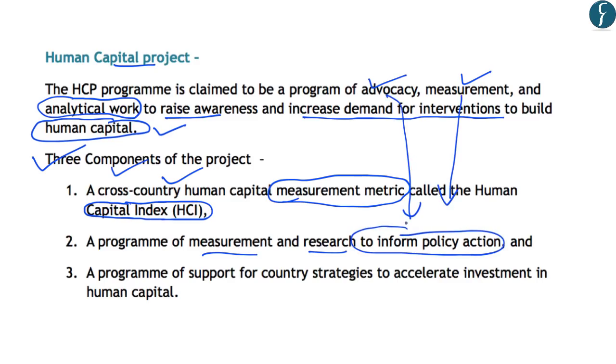So it acts as an advocacy and measurement program as well. And the third component of the Human Capital Project is a program of support for country strategies to accelerate investment in human capital. So it will form strategies for different countries to increase the investment in human capital formation. So these are the three important components of the Human Capital Project.